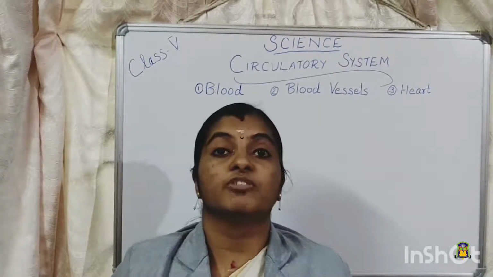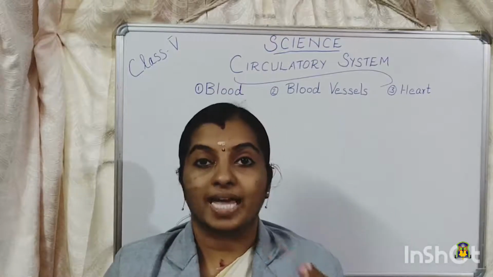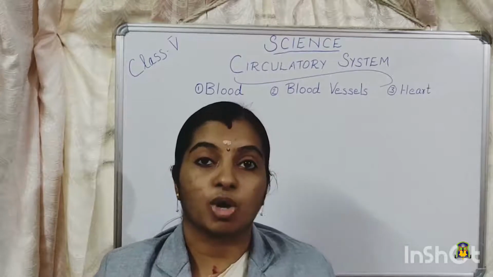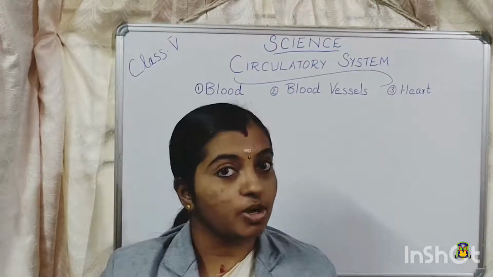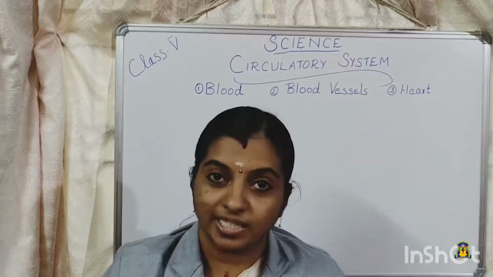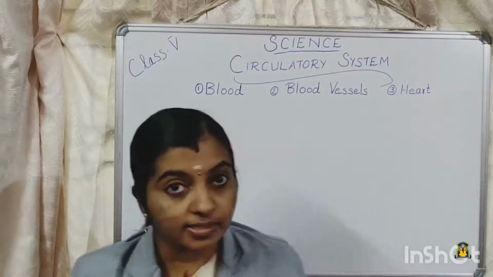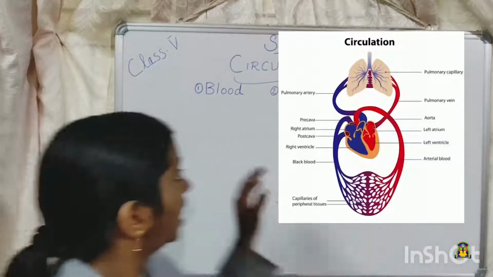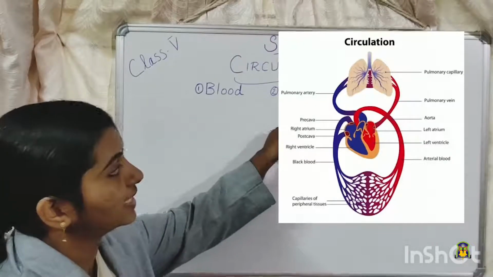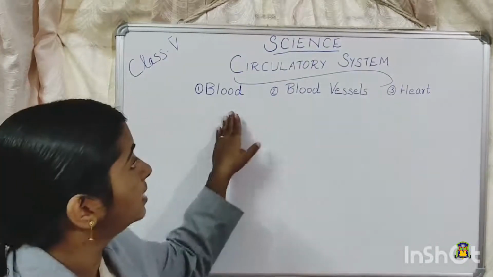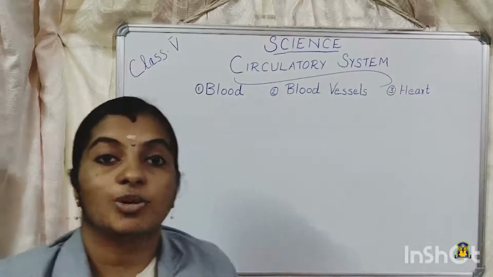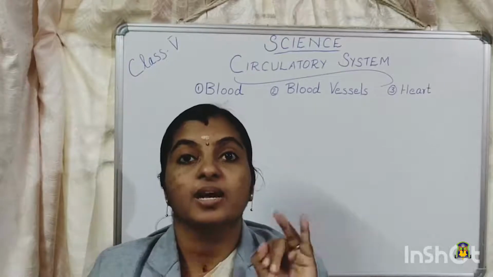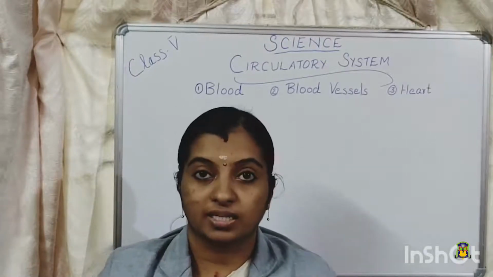So this is the function of the circulatory system: to carry the digested food, oxygen and water needed by the body to different parts of the body. The circulatory system consists of three main parts. Do you know which are they? They are blood, blood vessels and the heart. These are the three main parts of the human circulatory system.